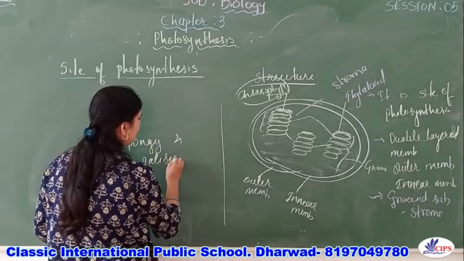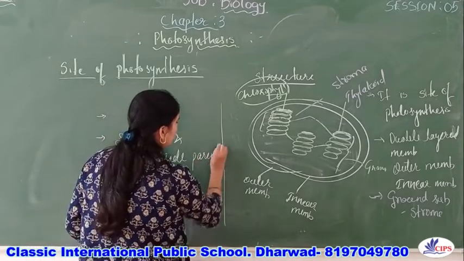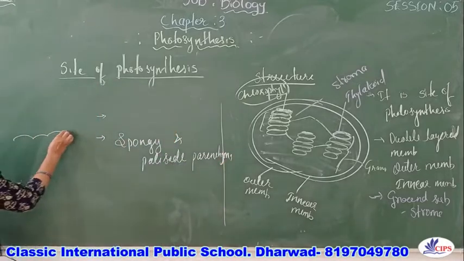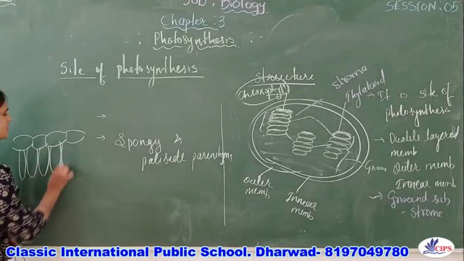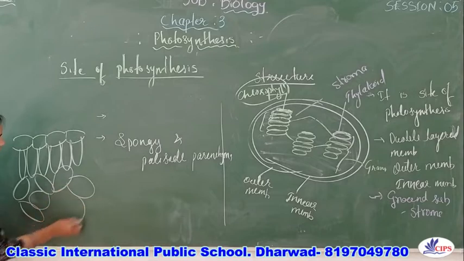While we studied the TS of a leaf, there is the upper epidermis like this one, right? Here this region is the palisade parenchyma, and here we see the spongy parenchyma.